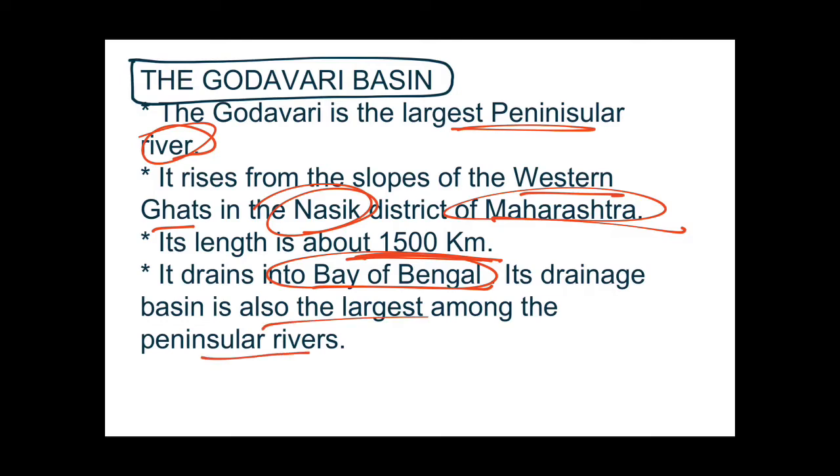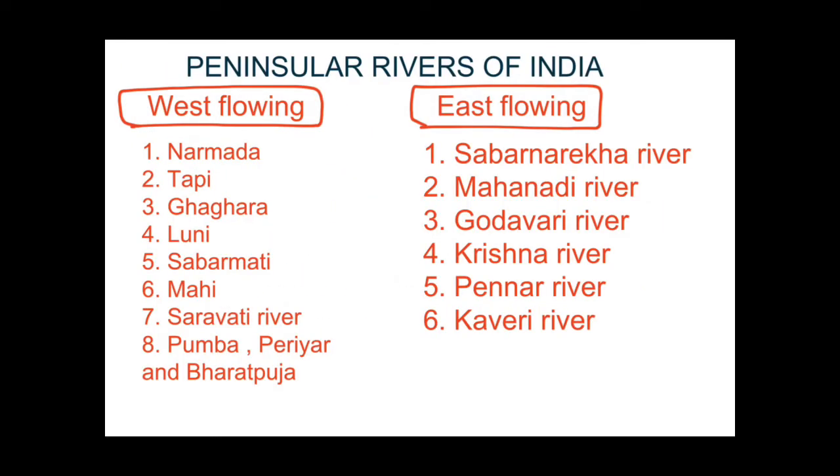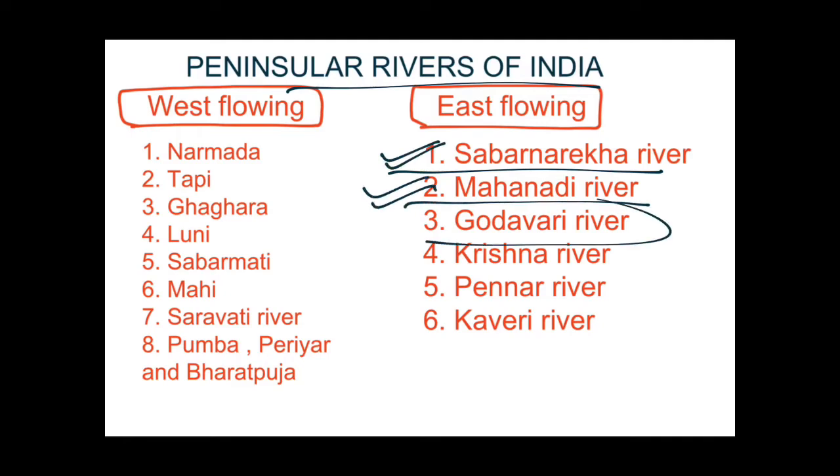So you will get more clarity when you see the map of this. These are the peninsular rivers of India. I told you, the east flowing river Subarnarekha we did in the last video. Mahanadi also we have done. So today we are doing this Godavari river, and later on we will do these west flowing rivers.